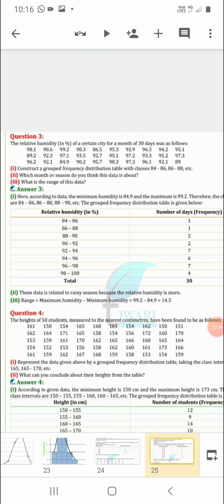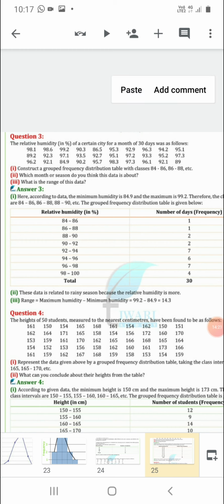Again, 30 days of information is given to you and different values are there. So obviously we will convert this data into the form of grouped data, frequency. Means 84 to 86, 86 to 88. Why have we started from 84? Because the minimum value in this table is 84.9.